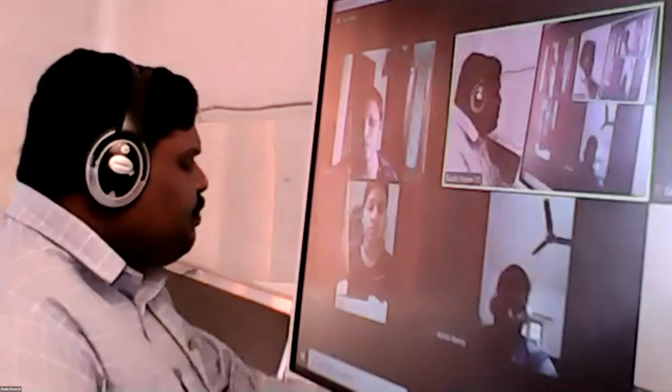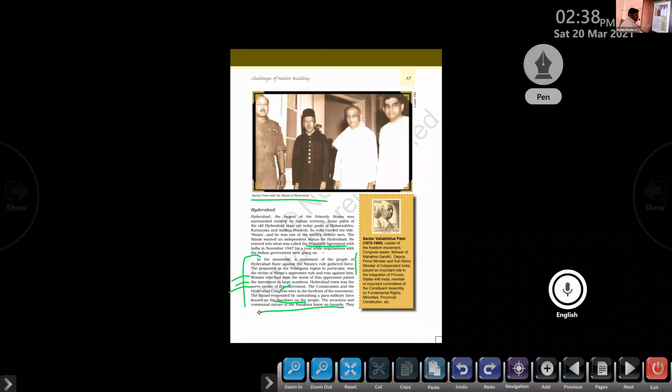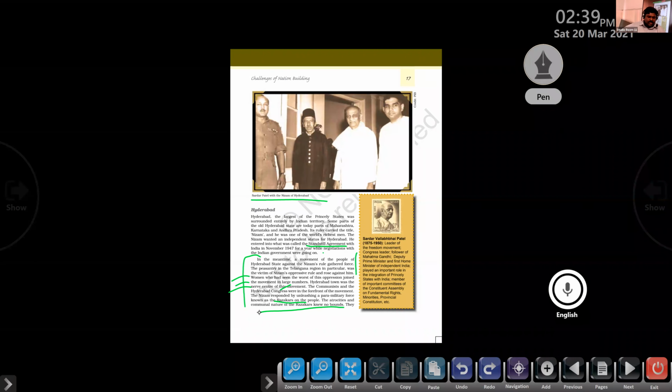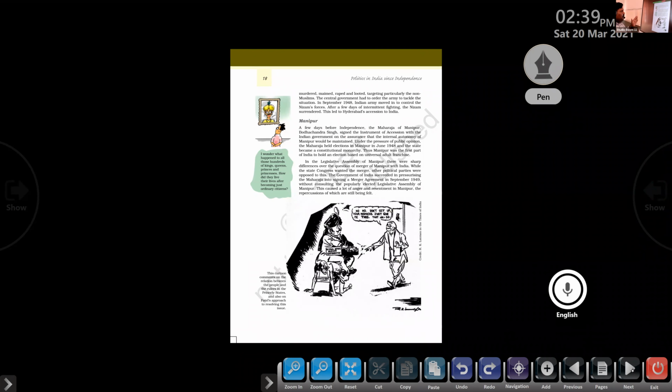Against the people. Then what happened? The atrocities and the communal nature of the Razakars knew no bounds. The Razakars are Muslims, so they had a bad attitude against other communities. They started doing the maximum cruelty against the people who were protesting against the Nizam. They murdered, maimed, which means harmed or injured, raped and looted, targeting particularly the non-Muslims. Clear or not? That's the communal nature of the Razakars.